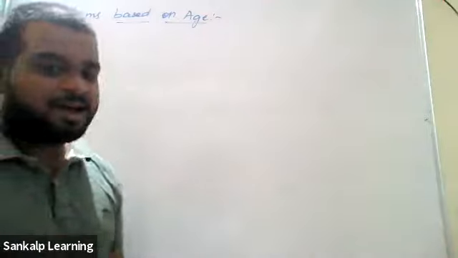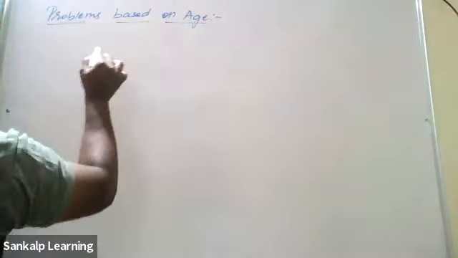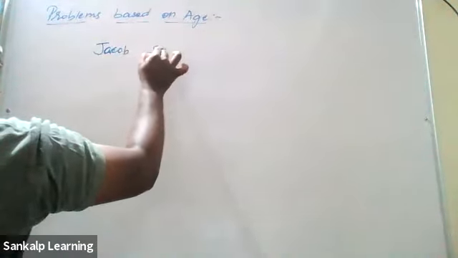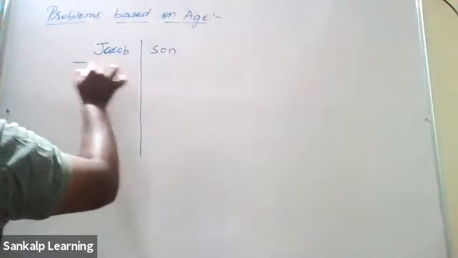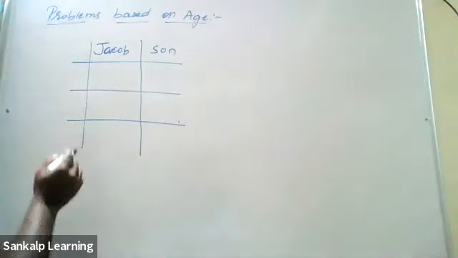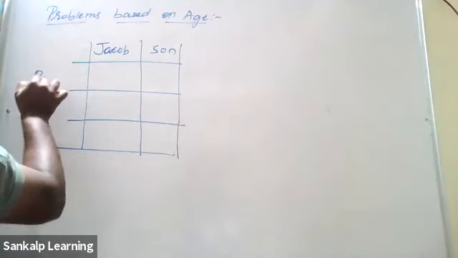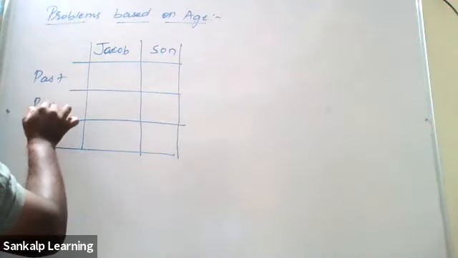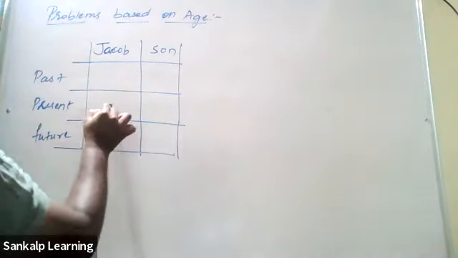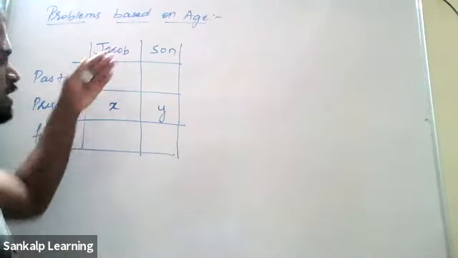Okay then. How many of you formed the tables here? The very important thing is first you have to write the persons involved. Who are the persons? One is Jacob. The other one is his son. Now, what are the ages that we are going to discuss about? Past, present, future. Always the present age will be x and y. How many years past are we talking about?